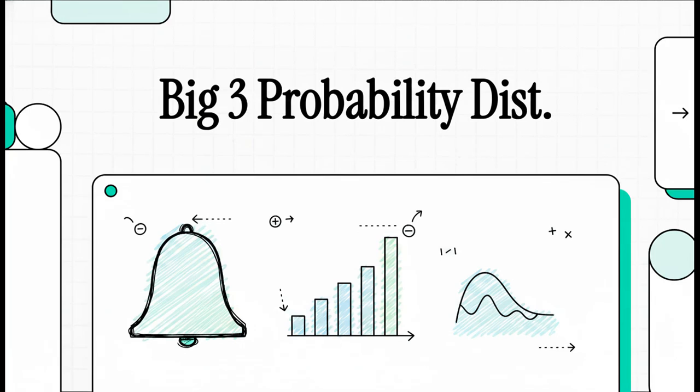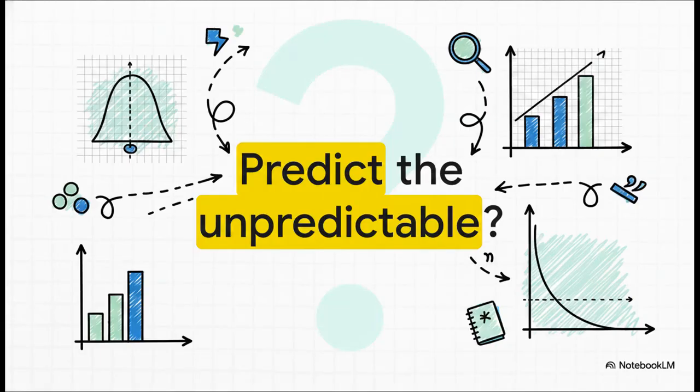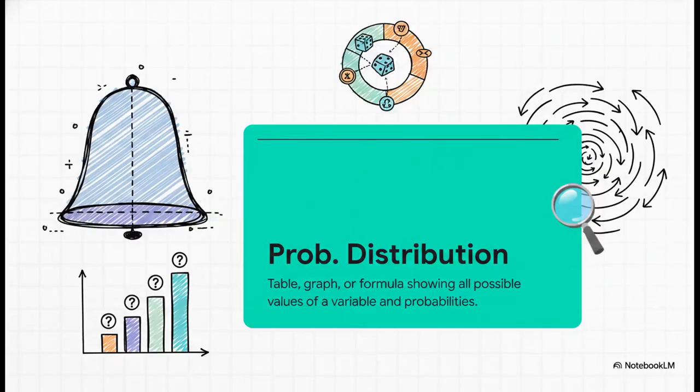Let's dive into this explainer and see how statisticians mathematically predict the unpredictable. To do that, we're going to master the big three probability distributions from Dr. Body's notes. Think of a probability distribution like a map. It shows every possible outcome and its exact chance of happening.